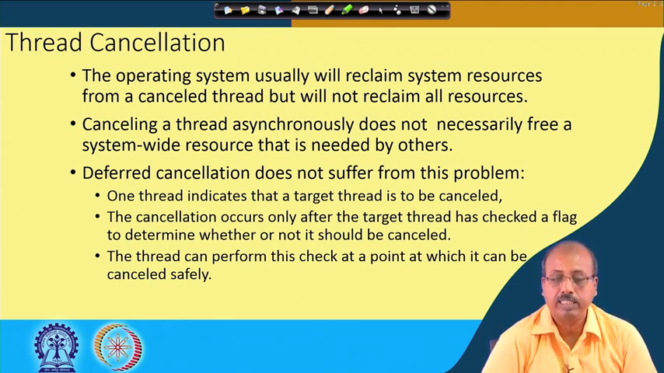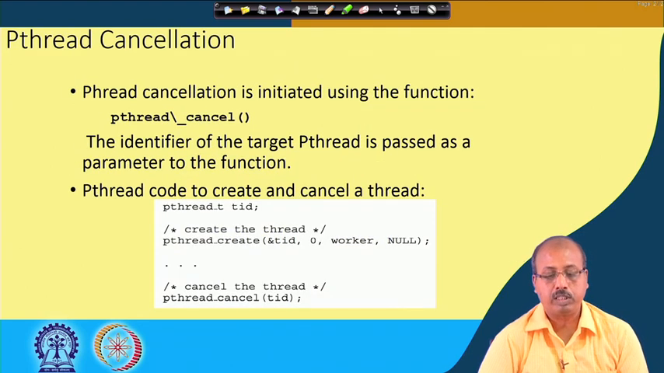In deferred cancellation we have the advantage. One thread indicates that the target thread has to be cancelled, but the cancellation occurs only after the thread has checked a flag to determine whether or not it should be cancelled. So, we do not have the problem that the thread's resources will be half updated. That situation will not occur, because the thread will perform the check and can come to a situation where everything is fine. So, deferred cancellation is a much better proposition.